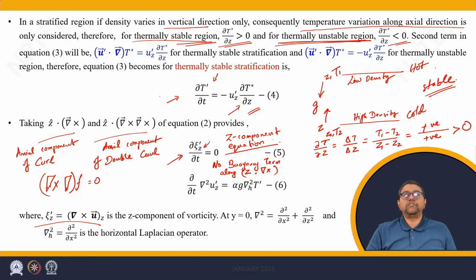Due to the operation of curl, the buoyancy term vanishes along the z-axis.